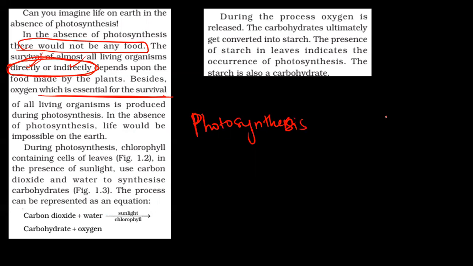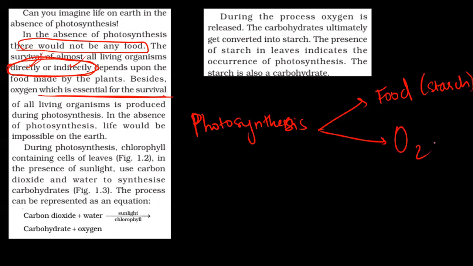Photosynthesis. One is the energy, or I'll simply write it as food. You can say starch, which is very important for us. And oxygen, which we breathe, which is even more important for us. Oxygen and food, the most important things for us to live, are the products of photosynthesis. That is why photosynthesis is the most unique and important process.